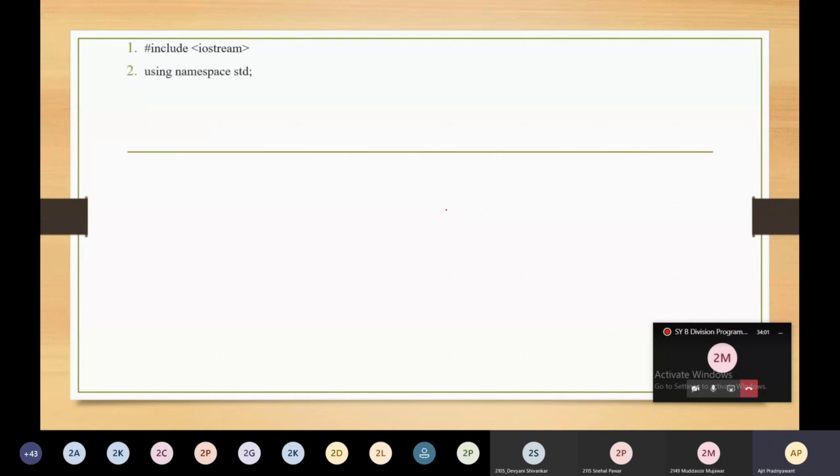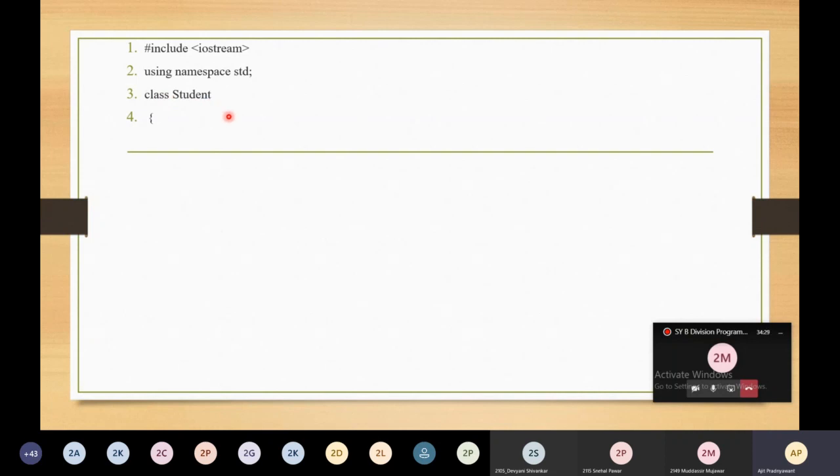This is the header file iostream that I have initially included, and namespace std we are going to use, and then the name of the class is student.